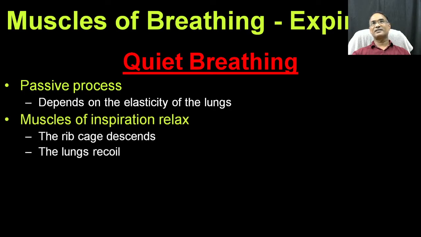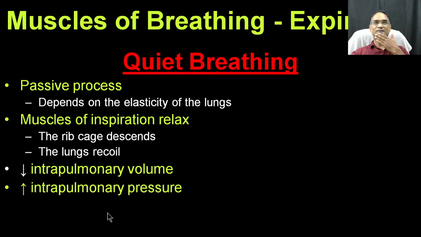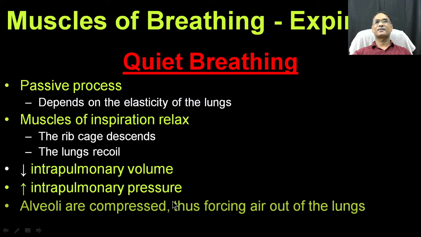The muscles of inspiration get relaxed, the rib cage reduces its size, the lungs recoil, and because of this process the intrapulmonary volume will be reduced, and because of this the intrapulmonary pressure will be higher. Because of this higher pressure, the pressure will be released from the alveolus to the atmosphere. This is called quiet breathing.